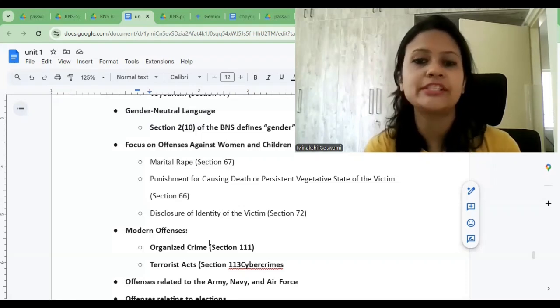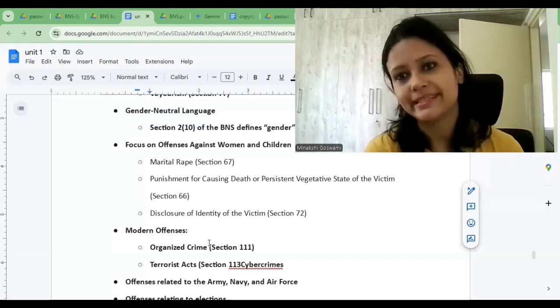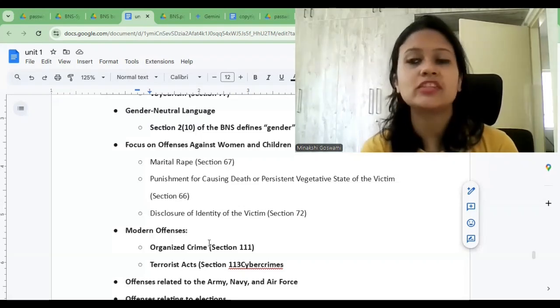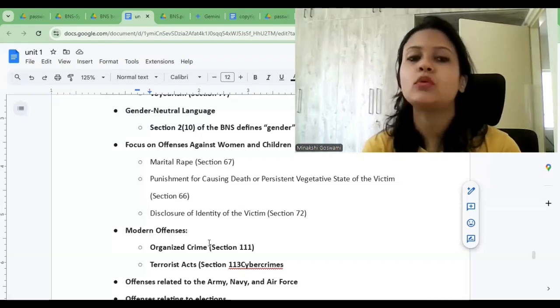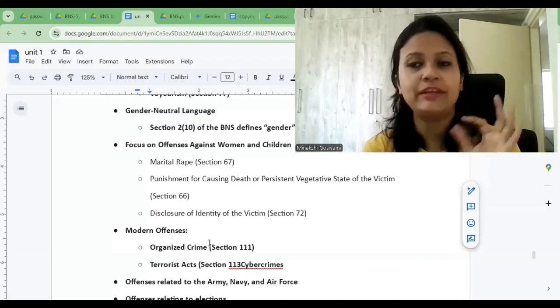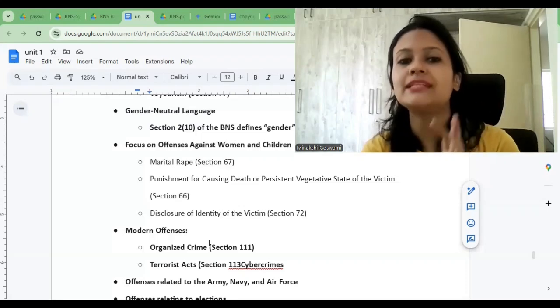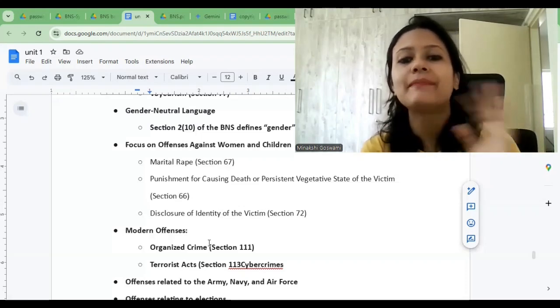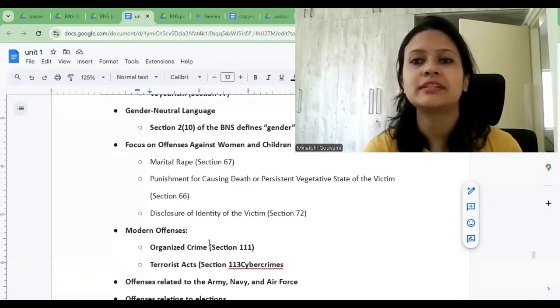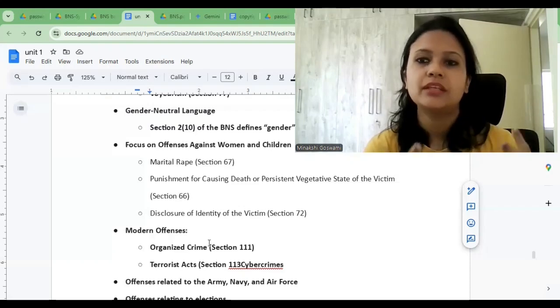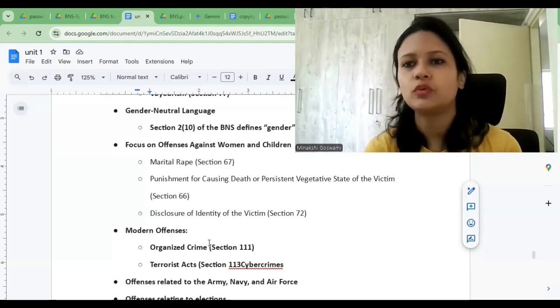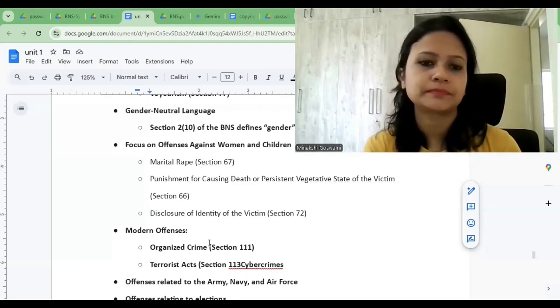So such offenders shall be punished with rigorous imprisonment which shall not be less than 12 years. In any case, it shall not be less than 12 years, but it can extend up to imprisonment for life. And when we say imprisonment for life, it means imprisonment for the remainder of that person's natural life, or they can also be punished with death. So it imposes stricter punishment for those kinds of offenders.